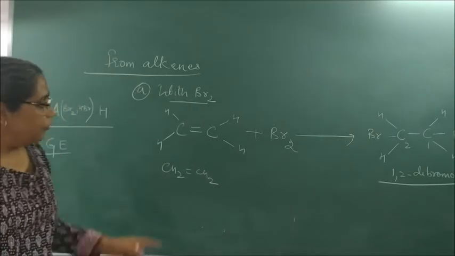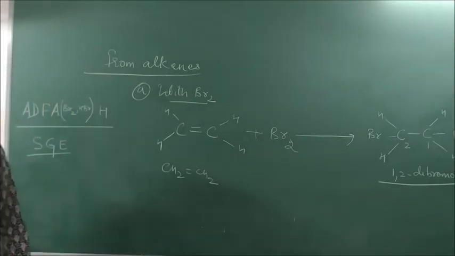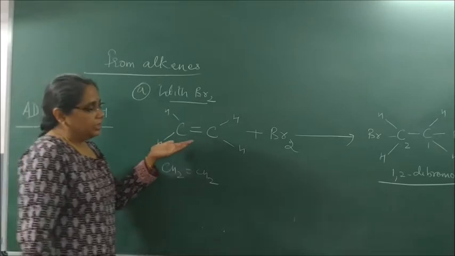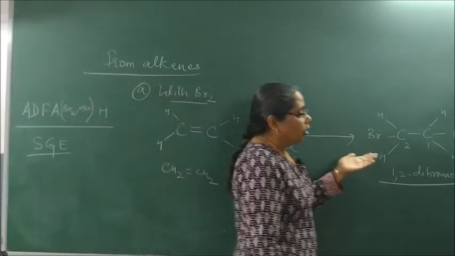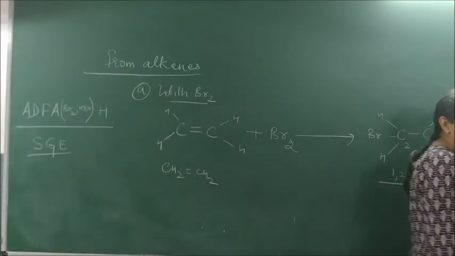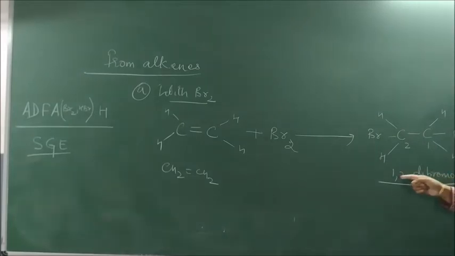So in the first method, when alkene reacts with bromine water, it forms an addition product, 1,2-dibromoethane. It is a vicinal dihalide. The reddish brown color of bromine water disappears. It is a test of double bond, or a test of unsaturation.